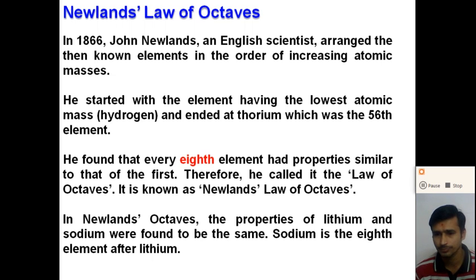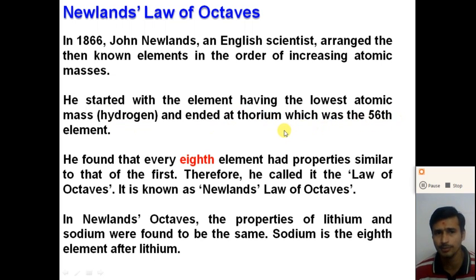Dobereiner also tried to arrange the elements in increasing order of their atomic mass, and John Newlands arranged the known elements in the same way. He started with the element having the lowest atomic mass, which is hydrogen, and ended at thorium, which was the 56th element.